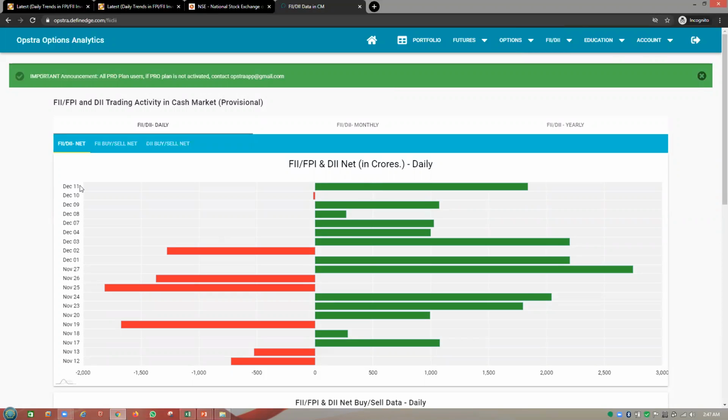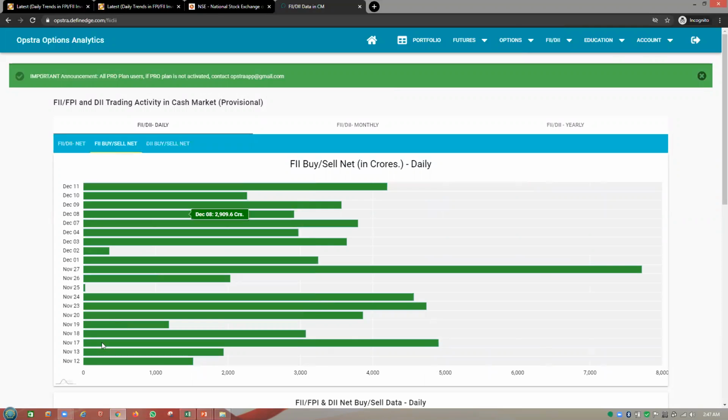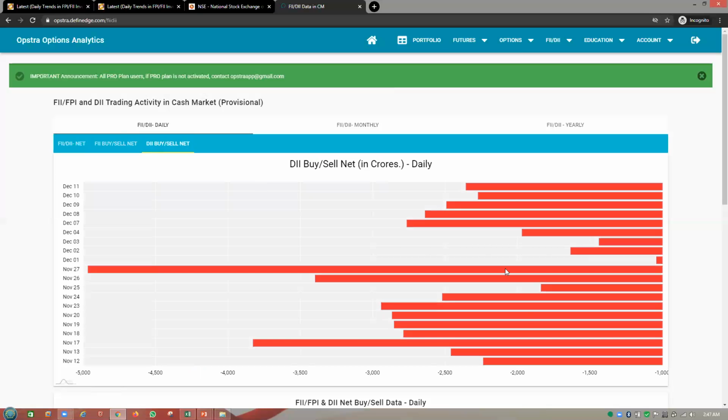If you want to see the individual FII activity, here you have a link for FII buy and sell net. If you see, in the entire November month and December month, FIIs kept on buying. They were not even selling a single day. So they are net long in the cash segment. In the same way, if I go to the DII over here, DIIs are nothing but our mutual fund institutions and the domestic investors. So they will keep on selling.